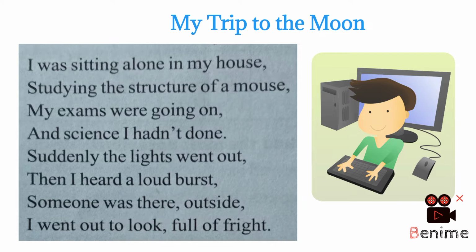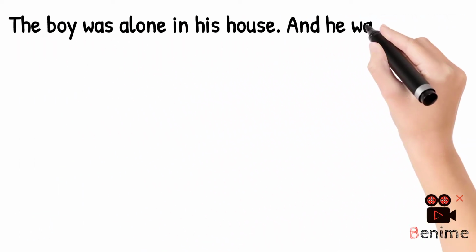So here, just try to guess the meanings of go on and went out. Do you know the meaning of go on? It means continue, and went out is related to lights, that means lights on and lights off. Suddenly there was a power cut.